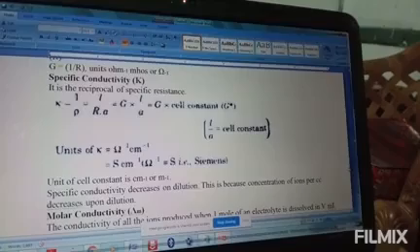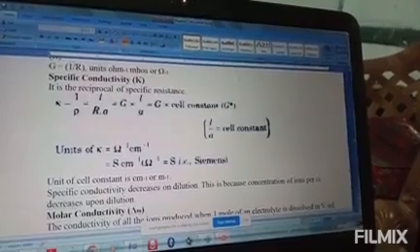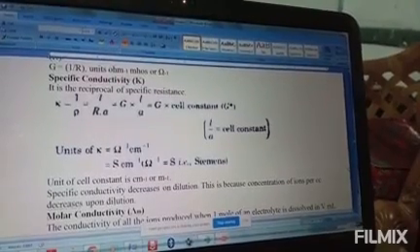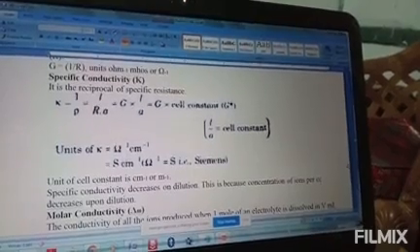It also depends on the temperature and pressure at which the measurements are made. If temperature changes, then your conductivity changes. Clear?